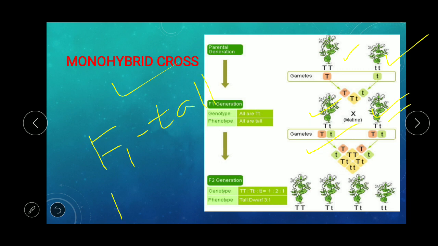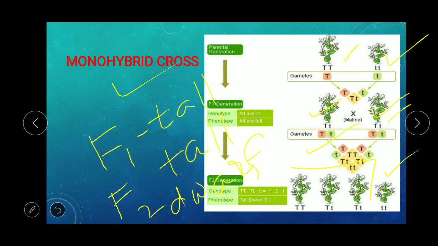but the F2 generation shows both tall and dwarf. You can see that in the F2 generation you get three tall plants and only one dwarf plant. So the ratio will be 3:1.